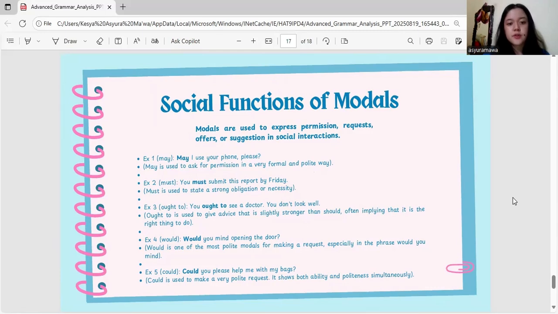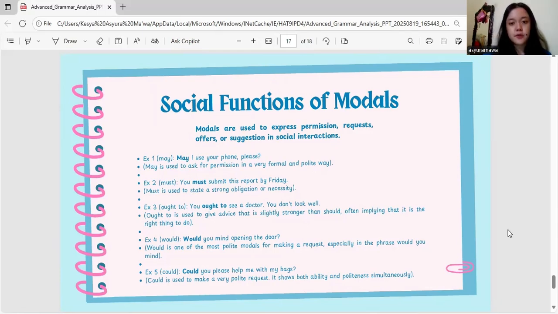Example 3, ought to. You ought to see a doctor. You don't look well. Ought to is used to give advice that is slightly stronger than should, often implying that it is the right thing to do. Example 4, would you mind opening the door? Would is one of the most polite modals for making a request, especially in this phrase, would you mind?